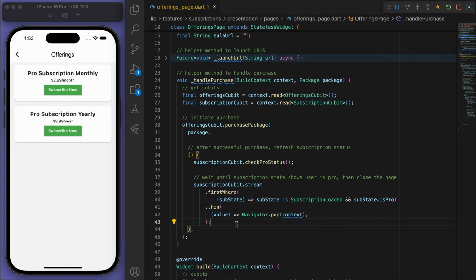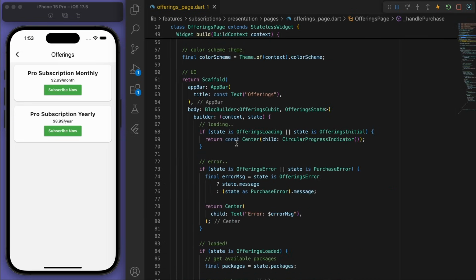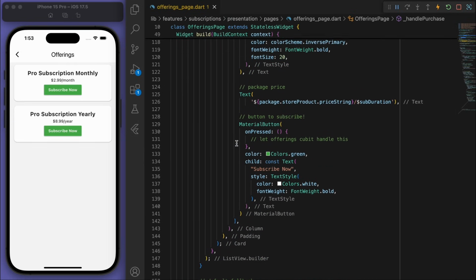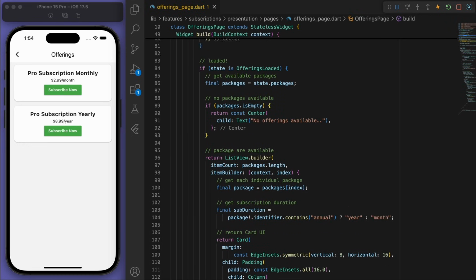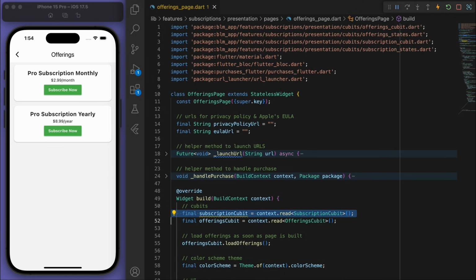Beautiful. So this handle purchase method, let's come down here and pass it on to this subscribe button. And this is looking really good. Looks like we didn't really use this one, so we can get rid of this.